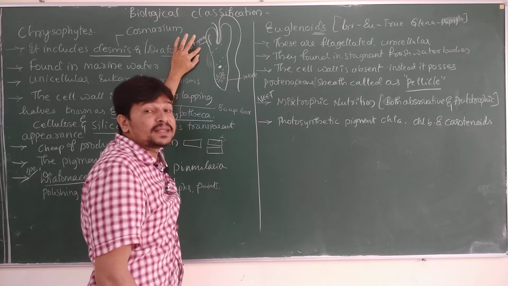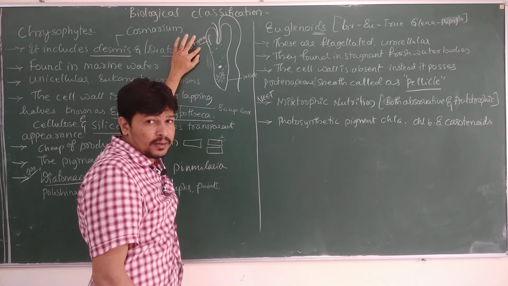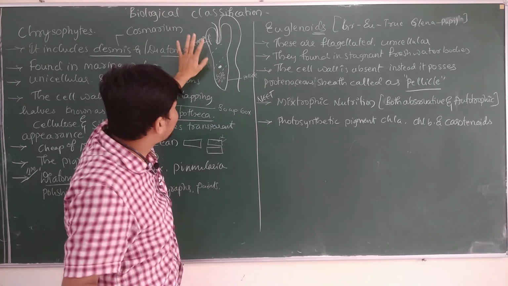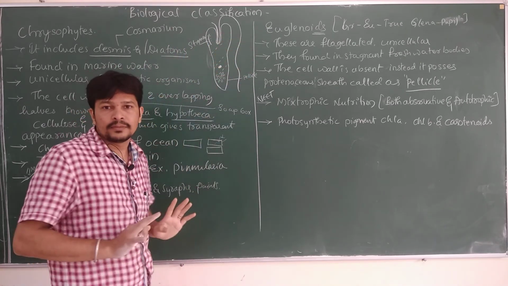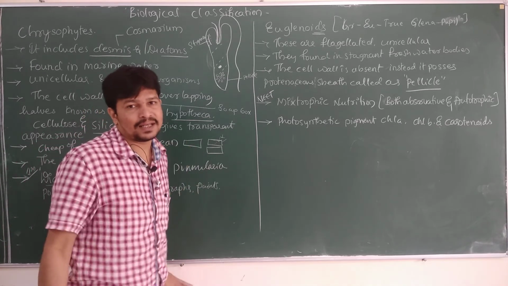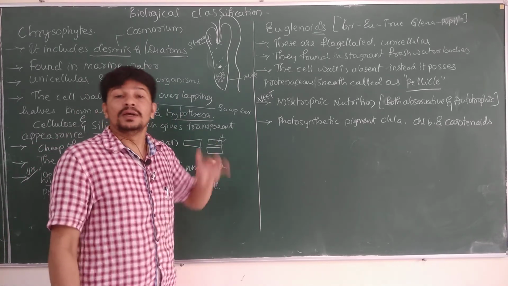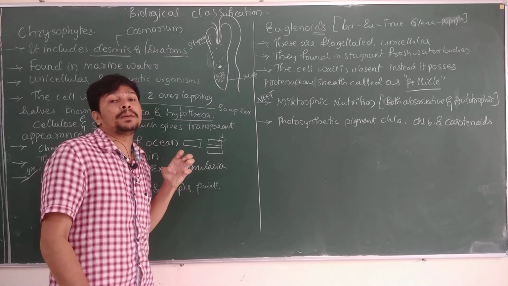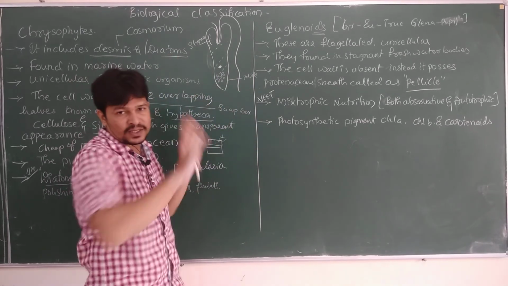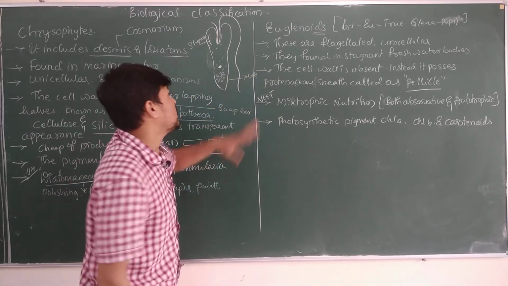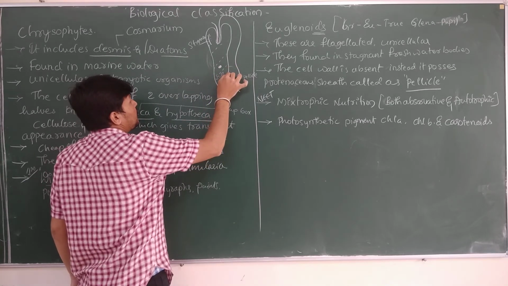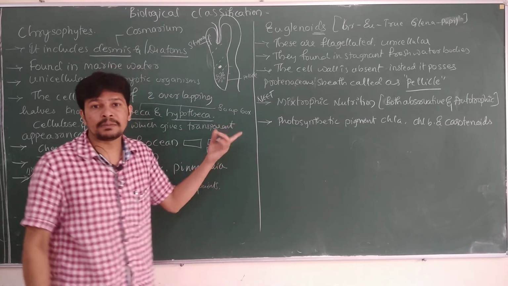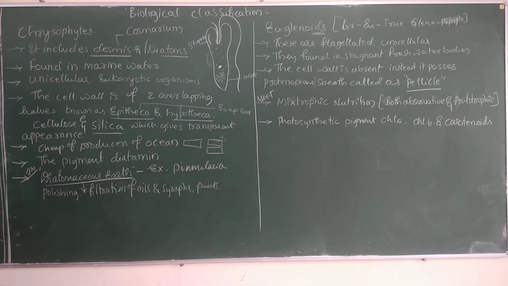So this stigma will act as a photoreceptor. It is going to absorb the fluid which is surrounding it.